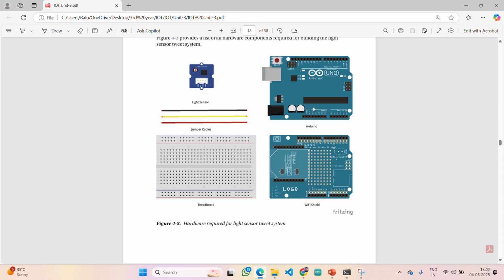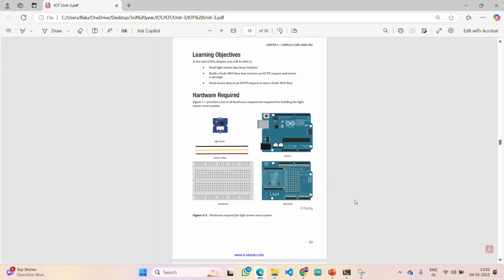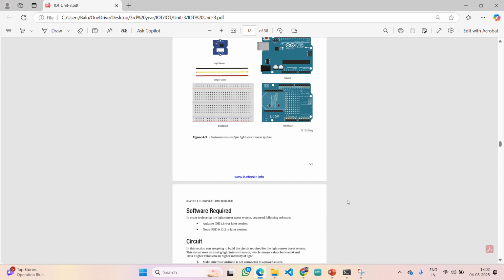On top of the Arduino Uno you will place the Wi-Fi shield or Ethernet shield in such a way that all the pins get aligned. Now the VCC of the sensor is connected to the shield's 5 volts and ground is directly connected to ground. The signal pin, A0 or something, it will be written as signal or out on your sensor, you are going to give to analog pin A2. In the textbook they have given A0 and A2. You can give any of the analog pins if you are aware of the LDR sensor.